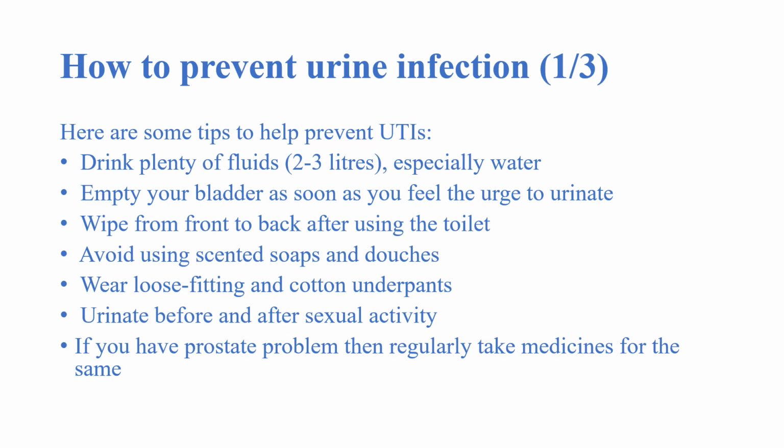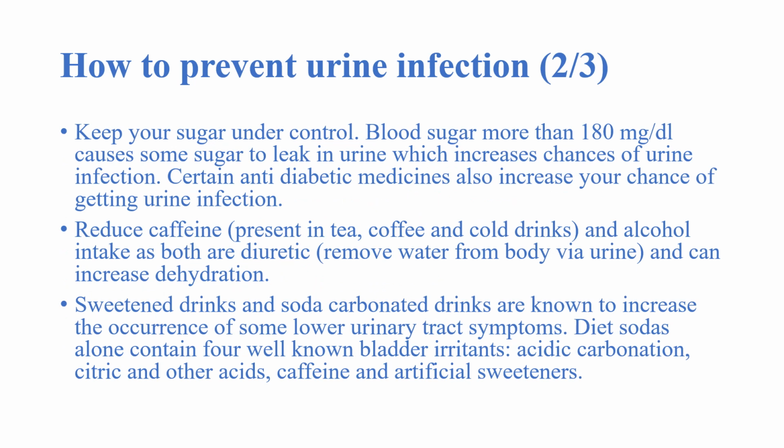If you have a prostate problem, then regularly take medicines for the same. If you are diabetic, keep your sugar under good control. Throughout the day, it should be preferably under 180 or 200. Blood sugar more than 180 milligram per deciliter, and certain anti-diabetic medicines increase the sugar leakage in the urine, and they increase chances of urine infection.